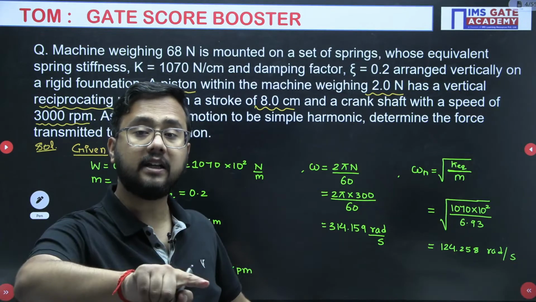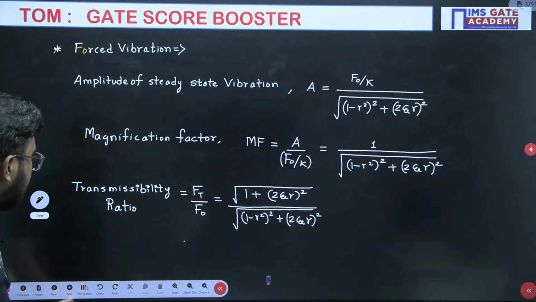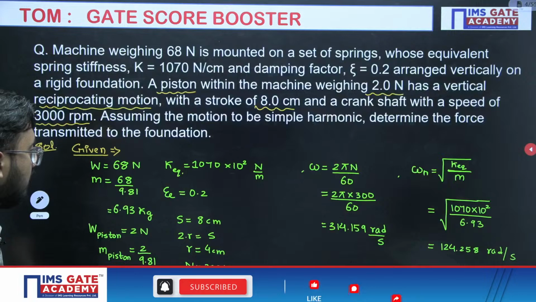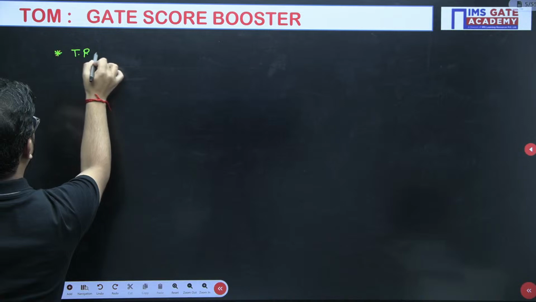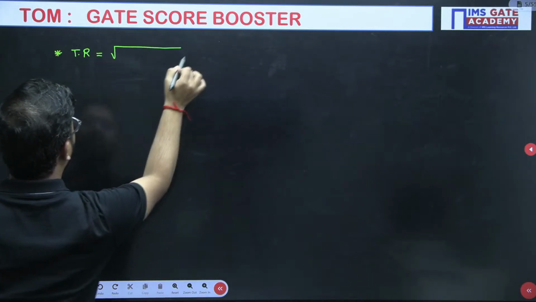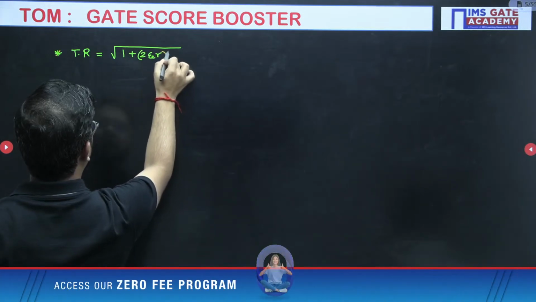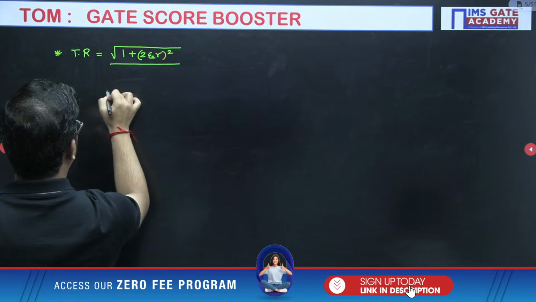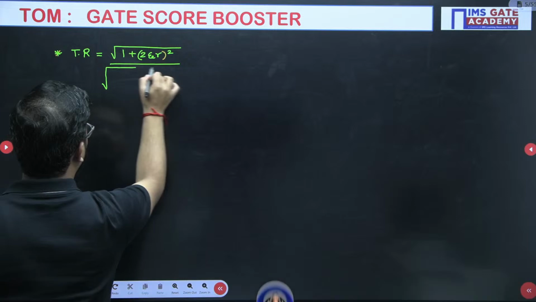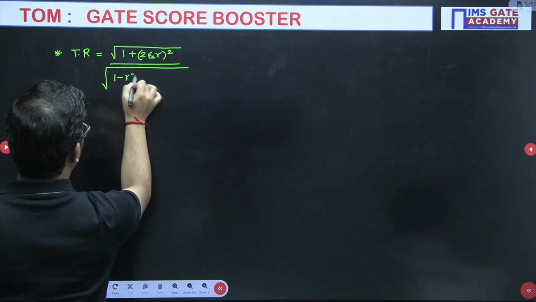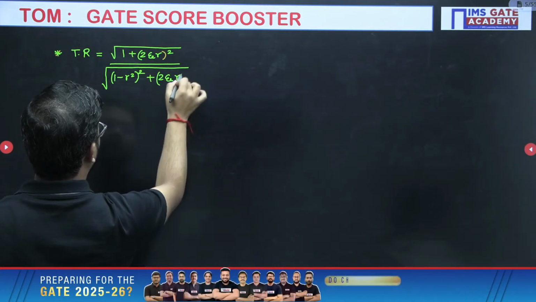Now, the transmissibility ratio formula we need to know, which we have already written here also. TR equals the square root of (1 plus (2 zeta R) whole square) divided by ((1 minus R square) whole square plus (2 zeta R) whole square).